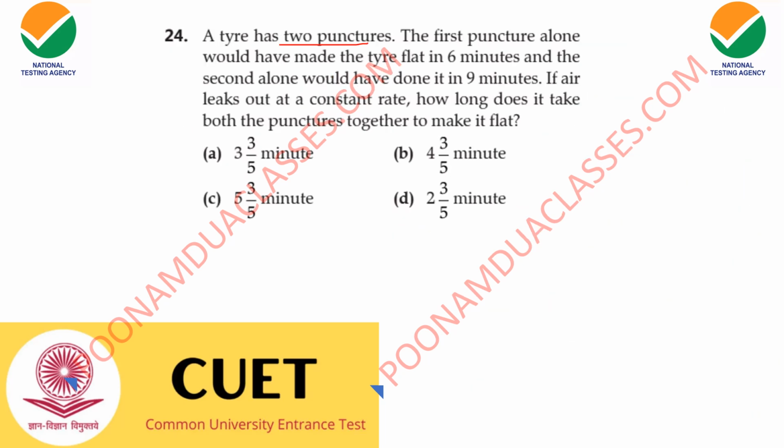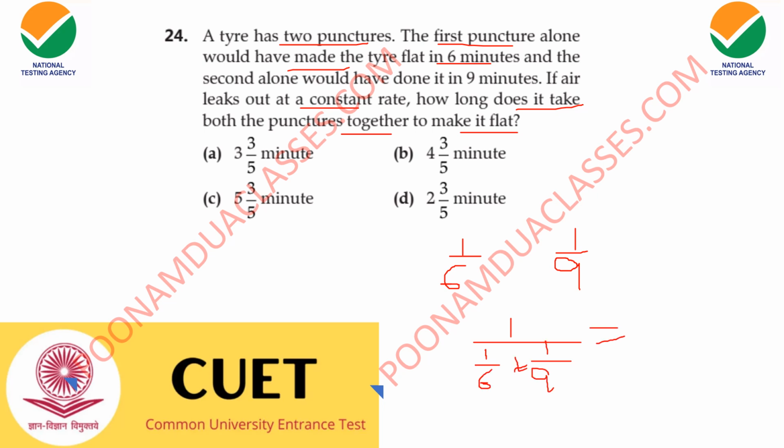Next question. A tire has 2 punctures. First puncture alone would have made the tire flat in 6 minutes. तो फर्स्ट पंक्चर की कैपेसिटी क्या हुई 1/6 और सेकेंड पंक्चर 1/9 मिनट। सेकेंड पंक्चर की कैपेसिटी हुई 1/9. तो अगर दोनों होल्स में से हवा कांस्टेंट लीक होती है, how long does it take both the punctures to make it flat? It will have the equation 1/(1/6 + 1/9).